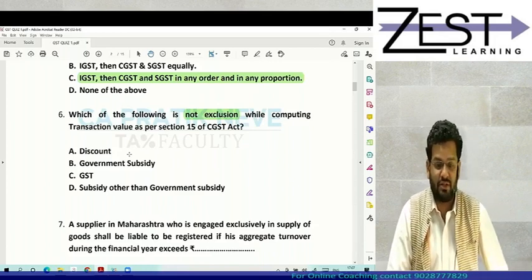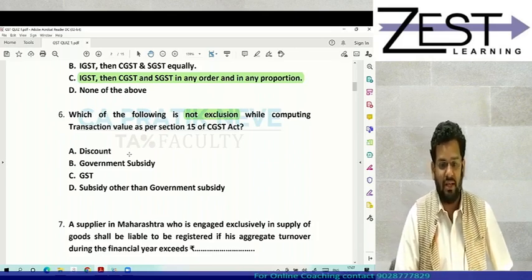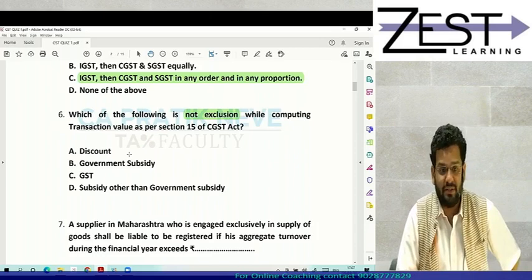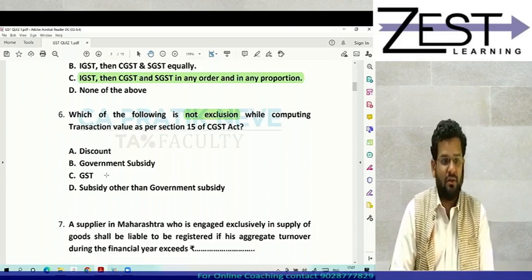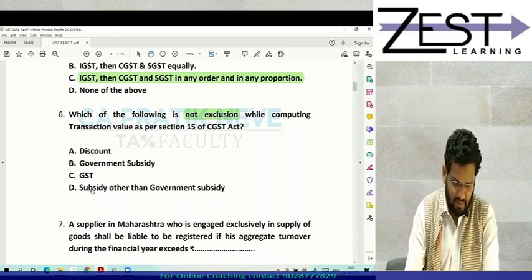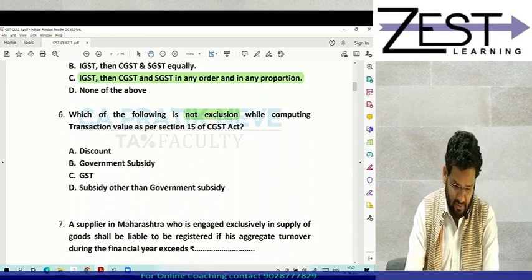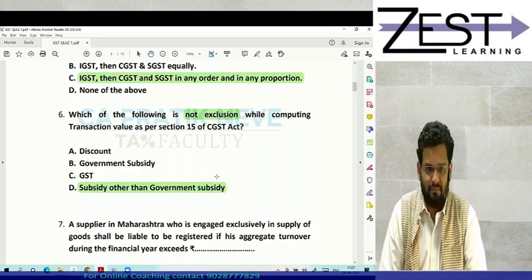Because as per section 15 subsection 2 clause E, they include any subsidy other than government subsidy. GST is again exclusion, because what is included is any taxes other than GST. Subsidy other than government subsidy should be included. So answer is D.